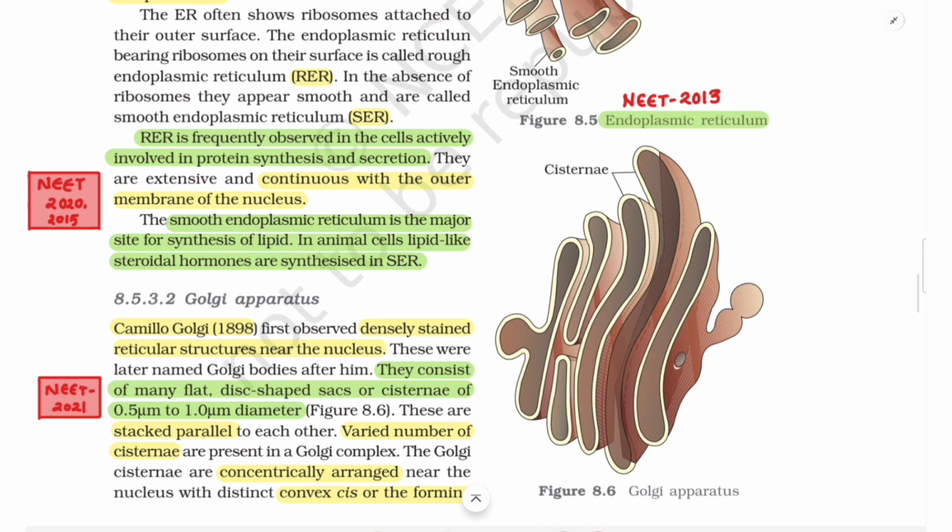The ER often shows ribosomes attached to their outer surface. The endoplasmic reticulum bearing ribosomes on their surface is called rough endoplasmic reticulum, RER. In the absence of ribosomes, they appear smooth and are called smooth endoplasmic reticulum, SER. RER is frequently observed in the cells actively involved in protein synthesis and secretion. They are extensive and continuous with the outer membrane of the nucleus. The smooth endoplasmic reticulum is the major site for synthesis of lipid. In animal cells, lipid-like steroidal hormones are synthesized in SER.